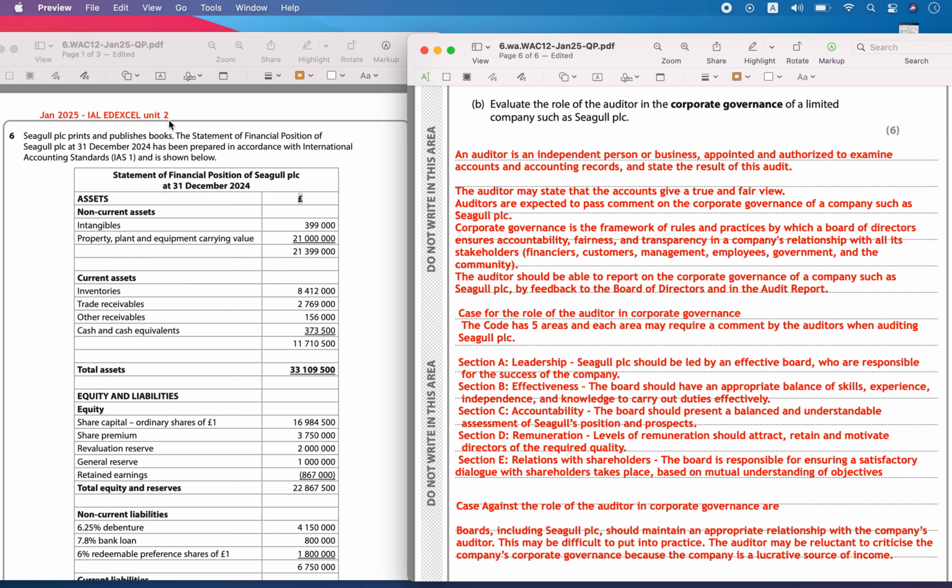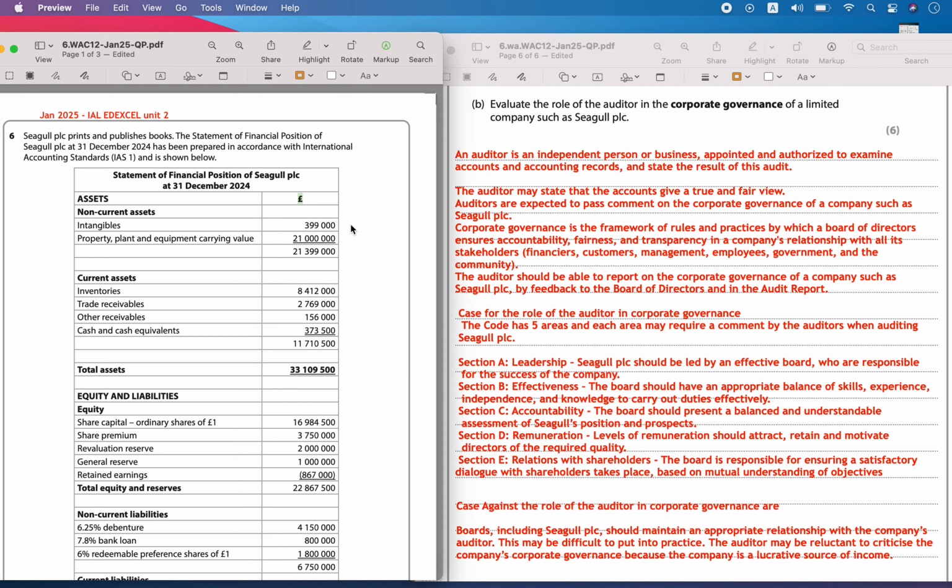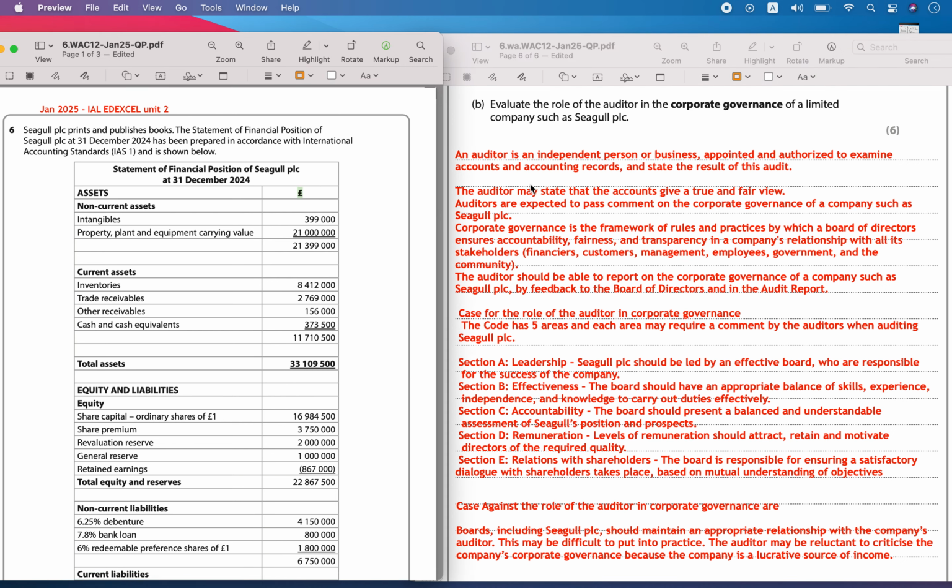Hello, today we are solving the Jan 2025 paper, Unit 2, question number 6, Part B. Evaluate the role of the auditor in the corporate governance of a limited company such as Seagull PLC. So that is the evaluate question.